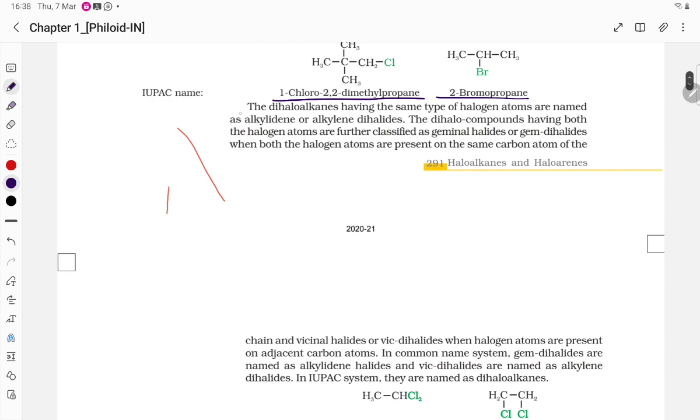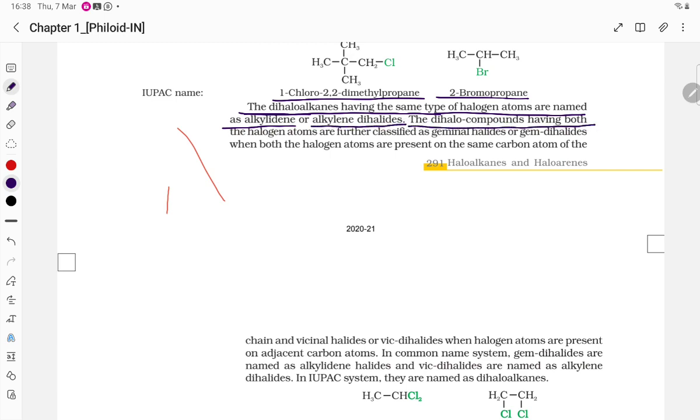Here you see, dihaloalkanes having the same type of halogen atom are named as alkylidene or alkylene dihalides.